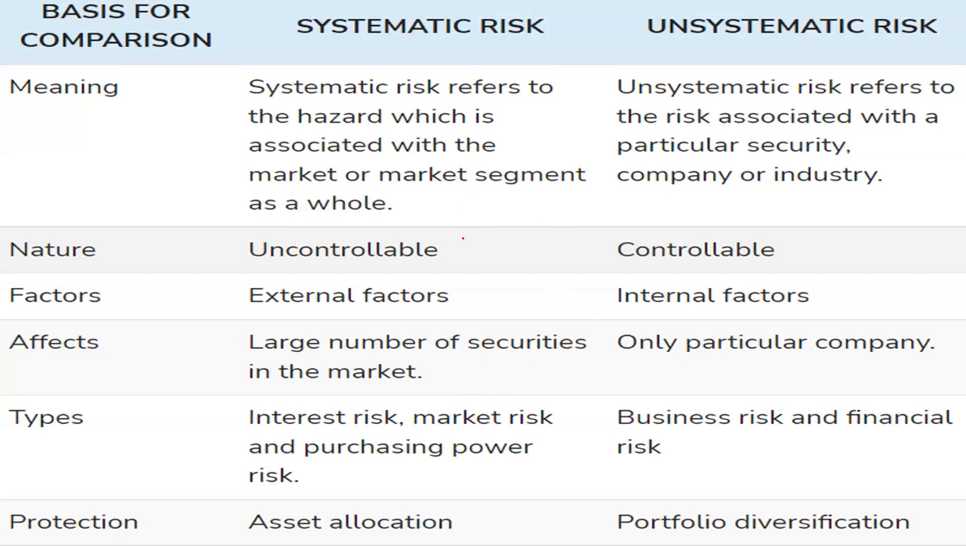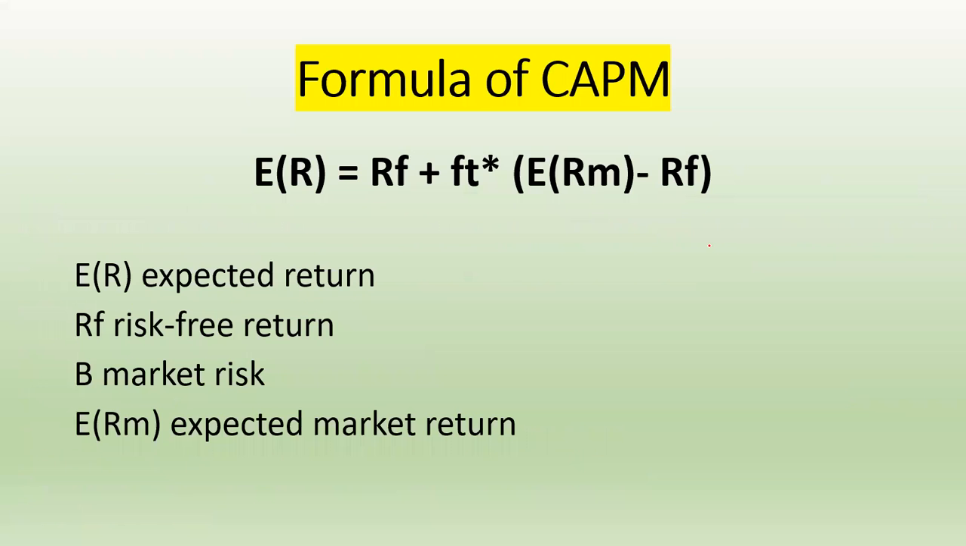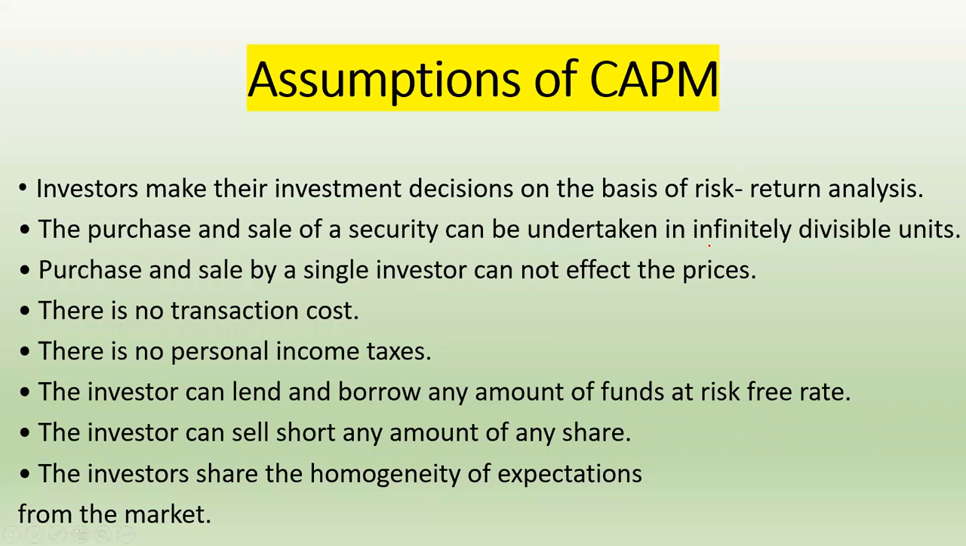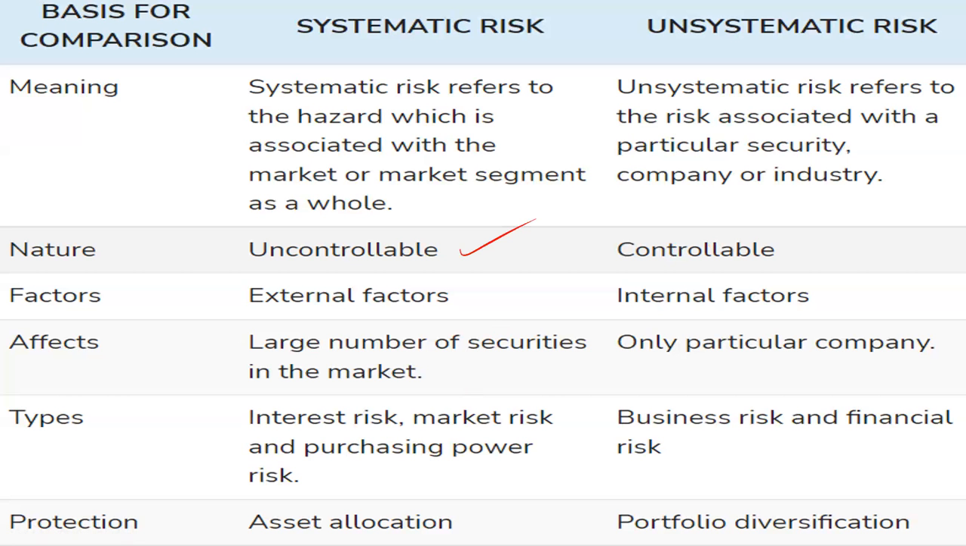For example, have you ever thought that the corona can be controlled? No. Why? Because it's uncontrollable in nature. And unsystematic risk can be controllable. Why? Because it is internal in nature. Means if there is any type of fault in the management of the company, and it is resolved or rectified, then the unsystematic risk can be controlled.